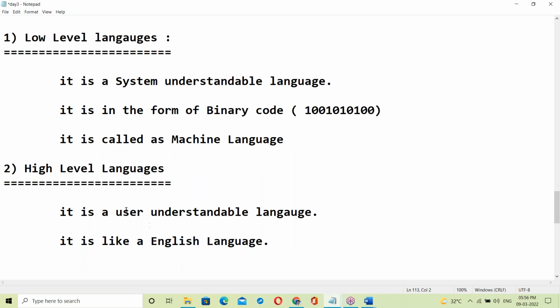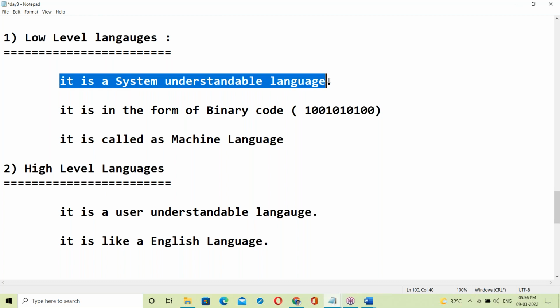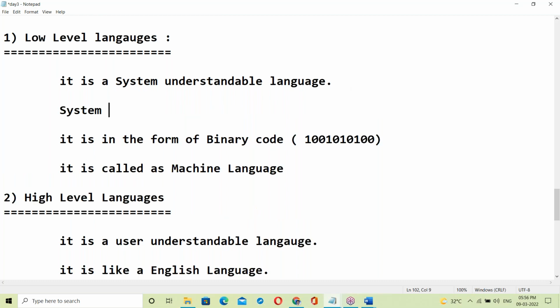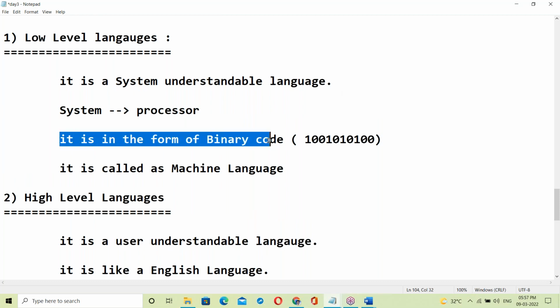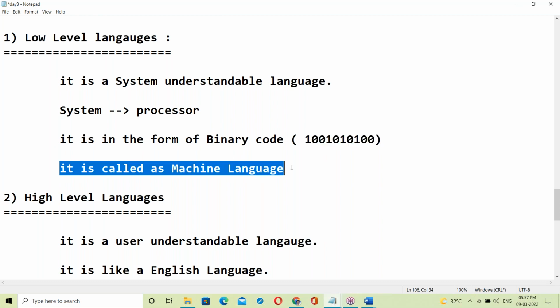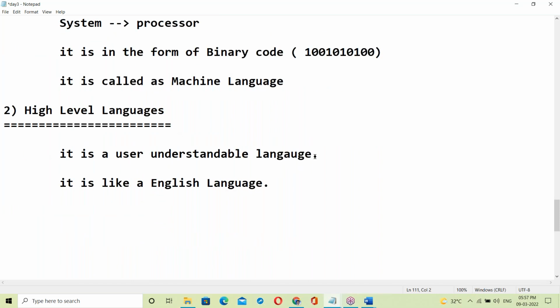See, a low level language is a system understandable language. System means processor, so it is a processor understandable language in the form of binary code, zeros and ones format. It is called machine language. Next, a high level language is a user understandable language, and it looks like English language.